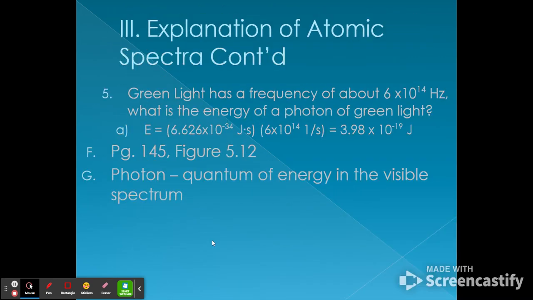So an example of using this equation, green light has a frequency of about 6 times 10 to the 14th hertz. What's the energy of a photon of green light? Well, energy is equal to Planck's constant times the frequency. So 6.626 times 10 to the negative 34th joule seconds times 6 times 10 to the 14th hertz. And we get about 3.98 times 10 to the negative 19th joules.